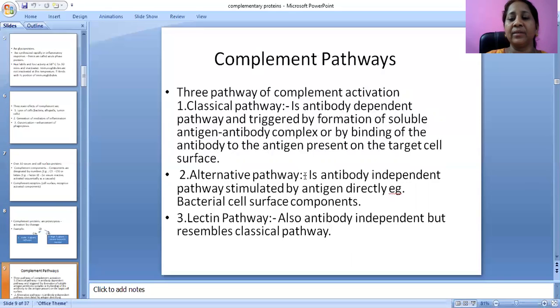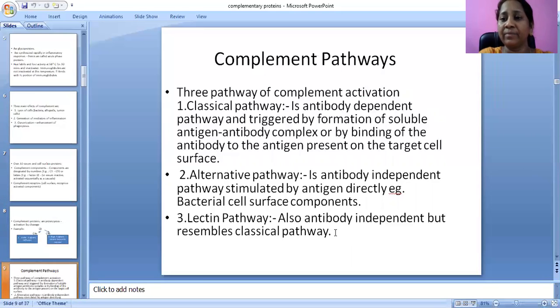The alternative pathway is antibody independent, stimulated by antigen directly, for example bacterial cell surface components. The lectin pathway is also antibody independent but resembles the classical pathway.